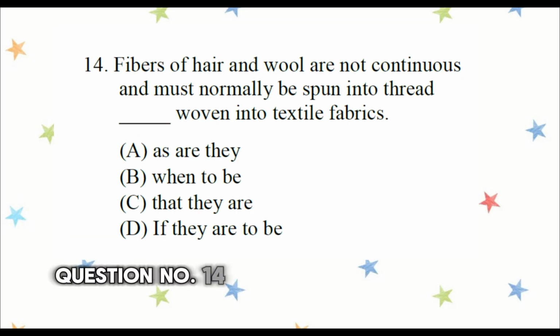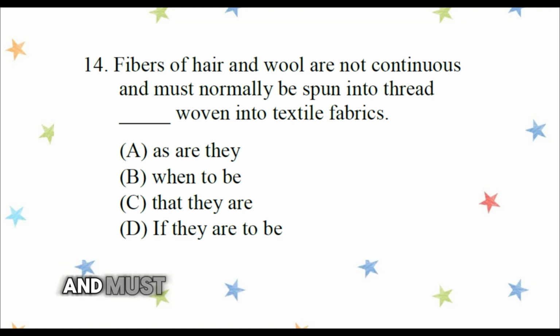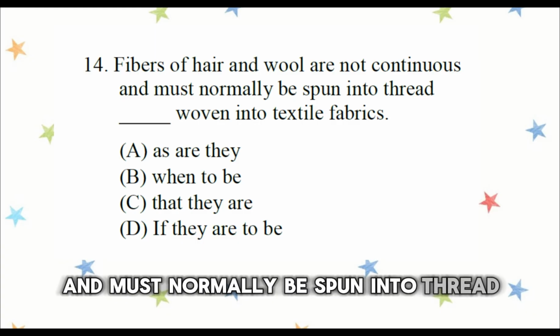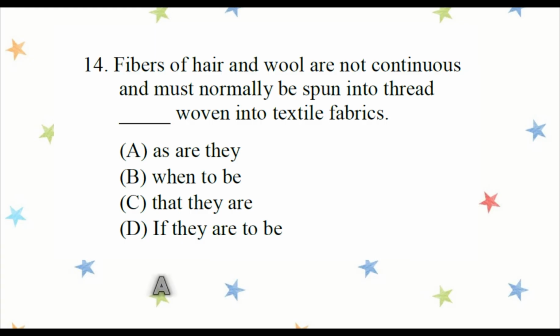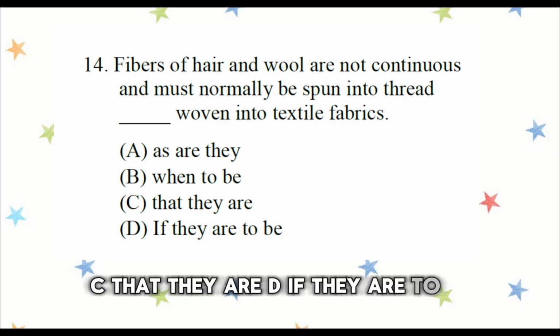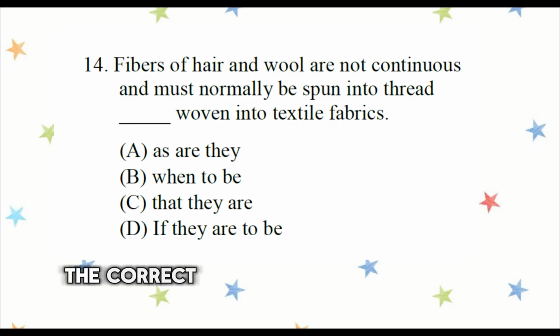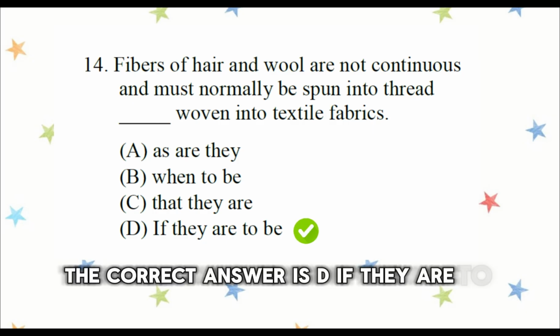Question number 14. Fibers of hair and wool are not continuous and must normally be spun into thread ___ woven into textile fabrics. A. As are they. B. When to be. C. That they are. D. If they are to be. The correct answer is D. If they are to be.